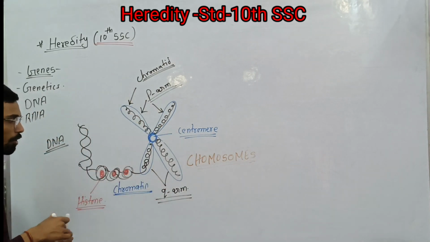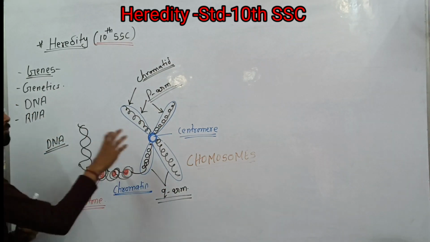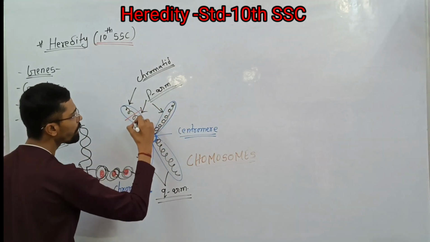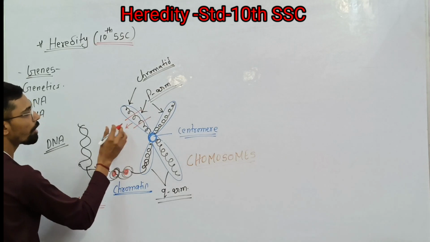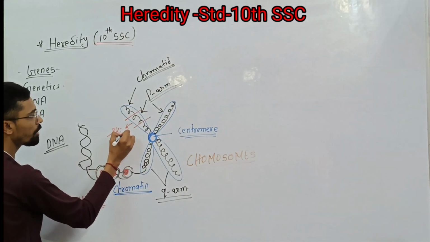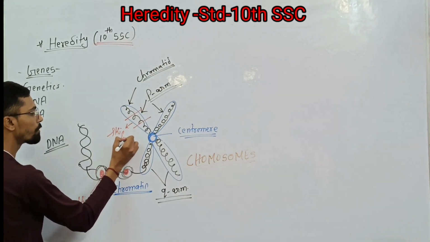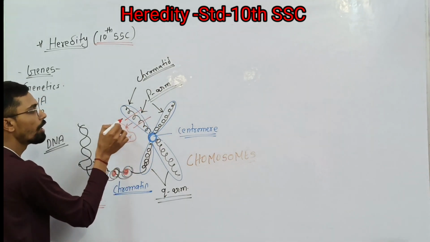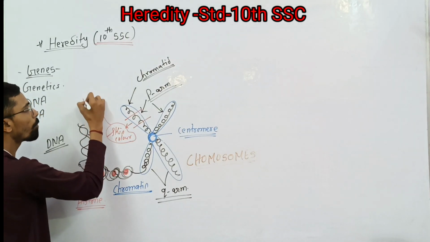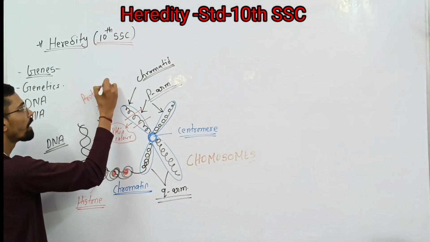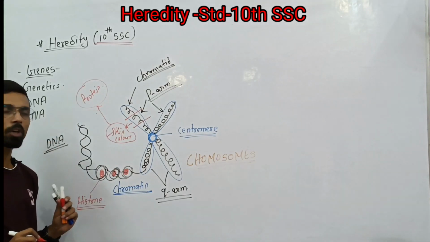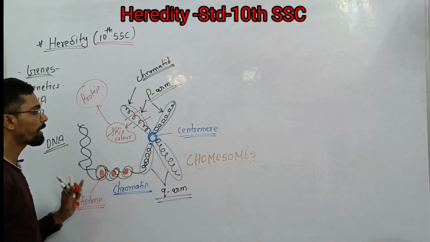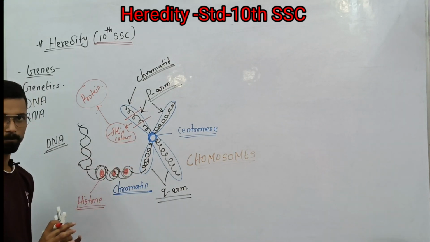So assume that in this part of the chromosome, a skin color protein gene is there. This part of the chromosome or the DNA will give a certain type of protein, and that protein is responsible for skin color. At that time only we can say that yes, the transfer has occurred.